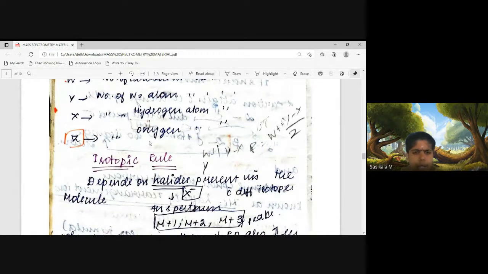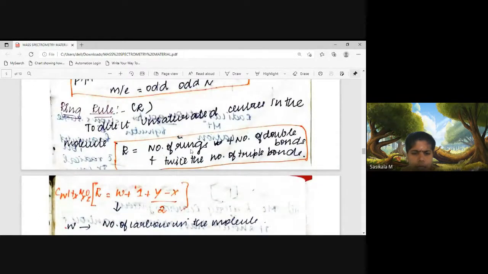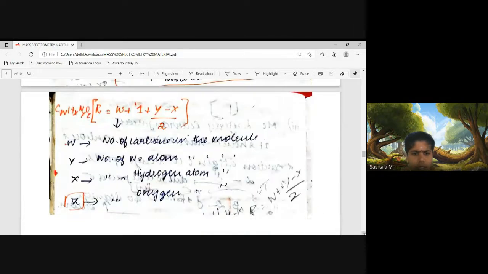And the next rule is the isotopic rule. So what is the ring rule? The ring rule is equal to number of rings plus number of double bonds plus twice the number of triple bonds. It says how many unsaturated centers are present in the molecule, and it is calculated using the formula R equals W plus 1 plus Y minus X divided by 2, which will give you the number of unsaturated centers, that is R.